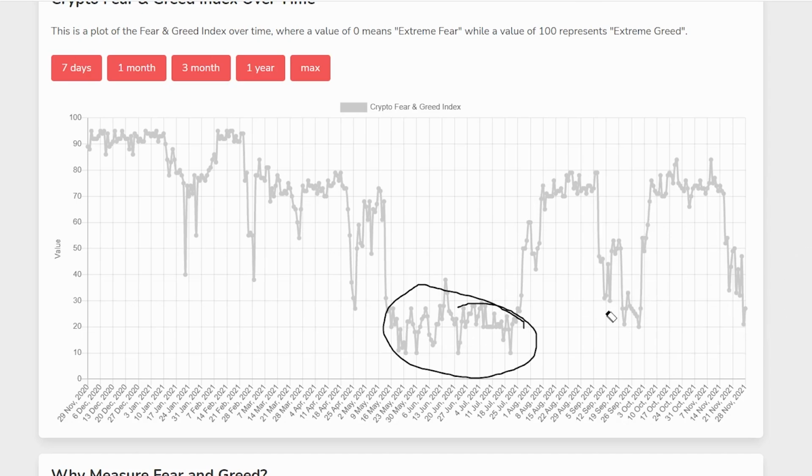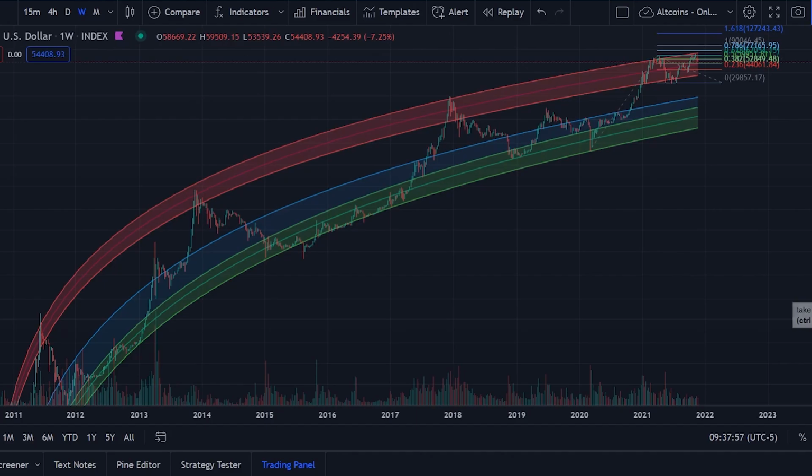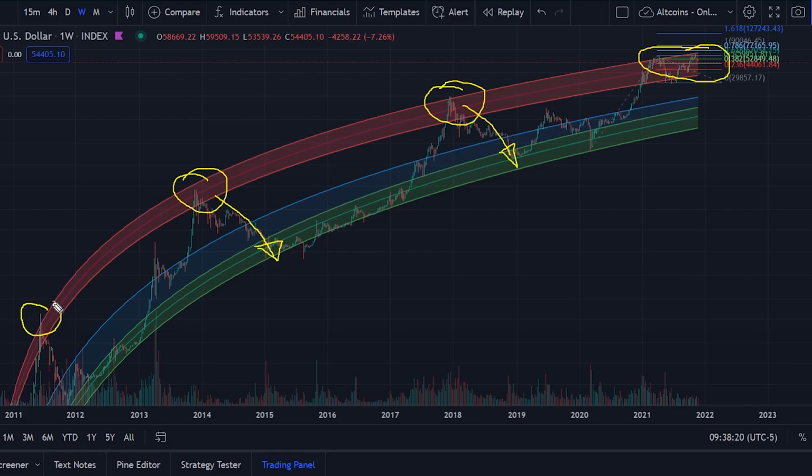Now let's quickly look at Bitcoin and the logarithmic curves. So from the Bitcoin and logarithmic curves chart, we see that Bitcoin is at the moment trading in a very dangerous zone, right? In 2017, we touched this zone over here and we came back down in price, right? In 2013 or 2014, we did the same. We touched the top of the logarithmic curves, and then we came back down in price, right? In 2011, we did the same, right? We came back down in price, right? So be careful out there, guys, right?